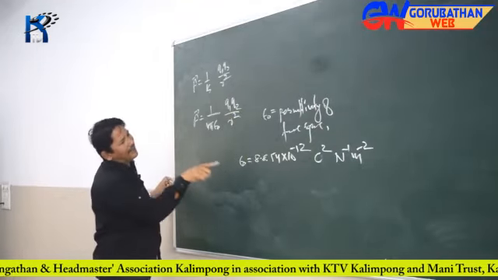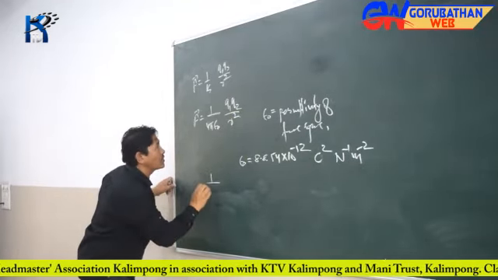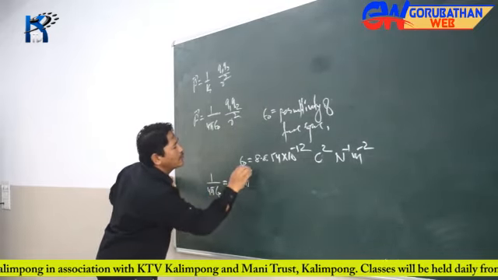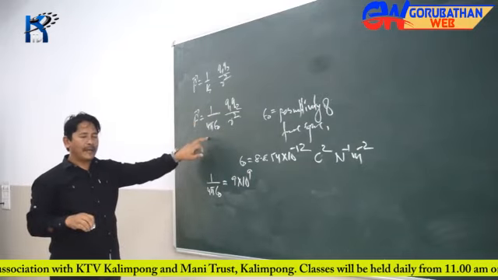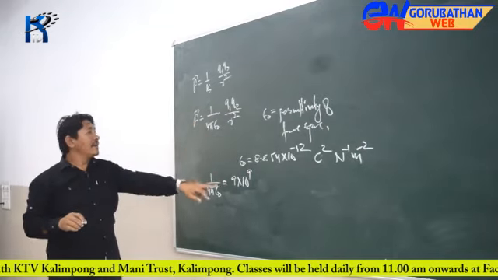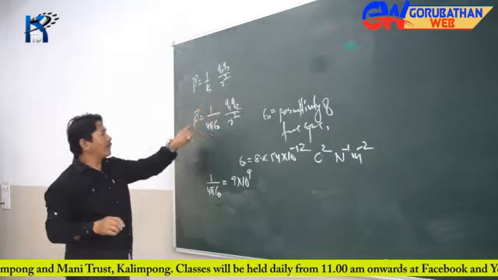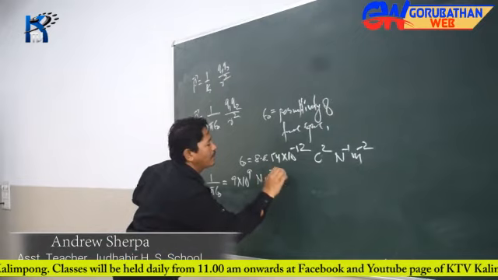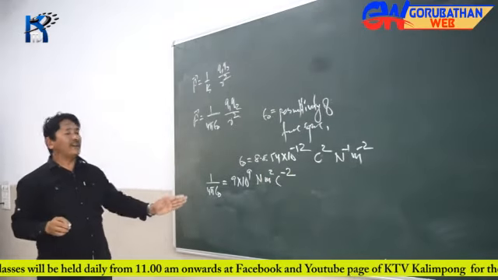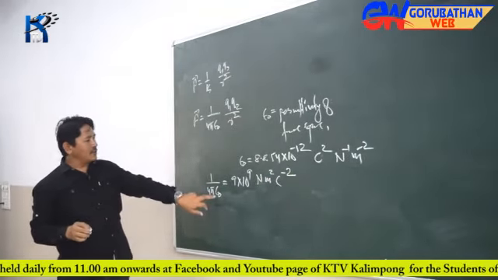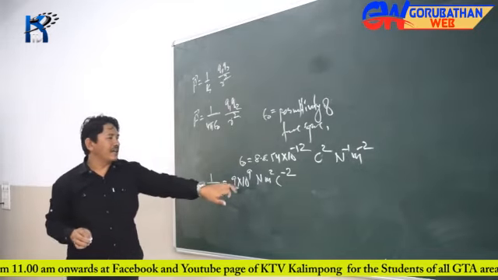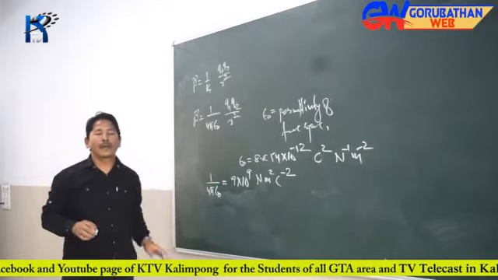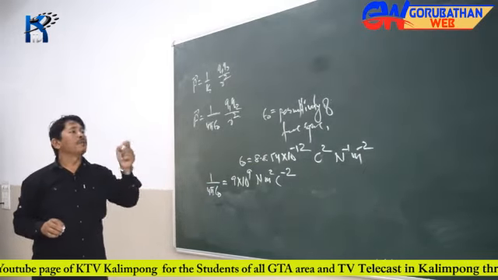So this is the value of epsilon naught. And how did I get this? I can go straight to this one. 1 by 4 pi epsilon naught has a value of 9 into 10 to the power of 9. The unit of that one is Newton meter square per Coulomb square. That is the value of 1 by 4 pi epsilon naught. Now if you take this 9 into 10 to the power 9 down here and find out what epsilon naught is, then you will exactly get this epsilon naught. As I told you, it is the permittivity of free space.